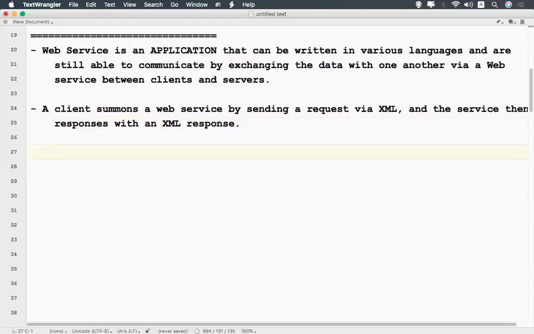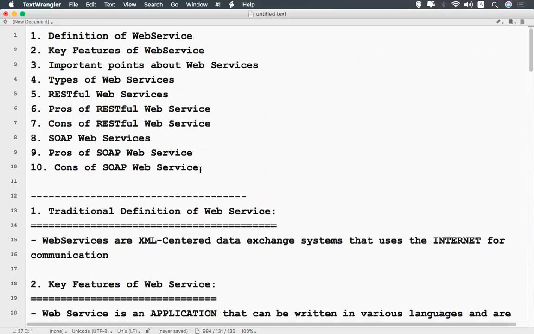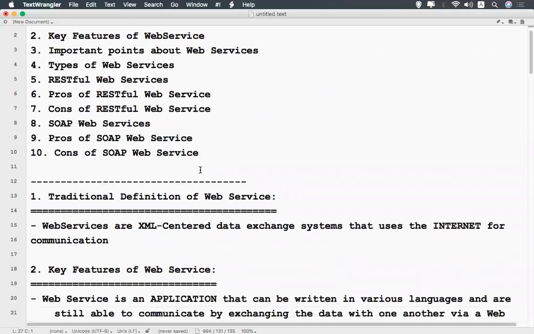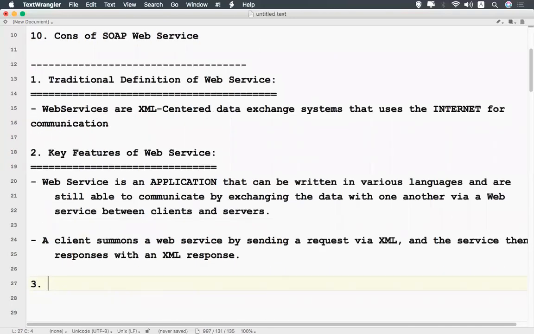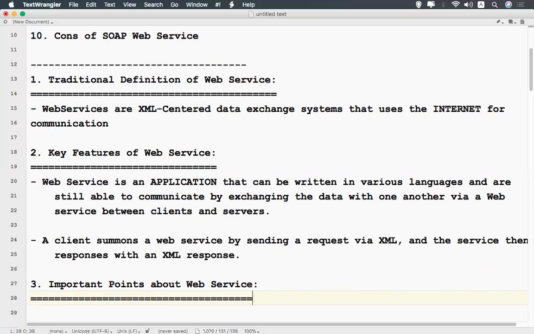Now the third point is important points about web services. So we'll talk about what the important points are when you talk about a web service.